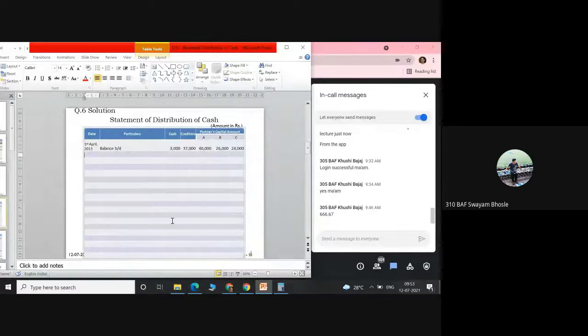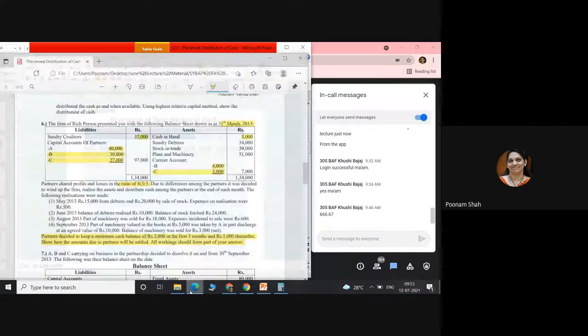Yes, ma'am. So when I start with the statement, whatever cash is available, 3,000 with me, what will I do with that? Less 2,000. Yes. First we will keep 2,000 aside from this cash. Then we will start distributing.